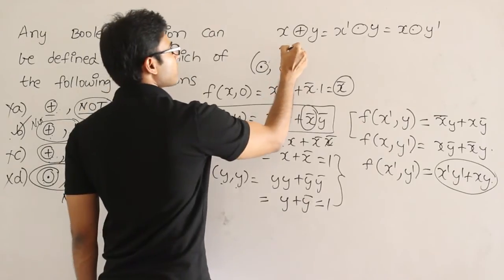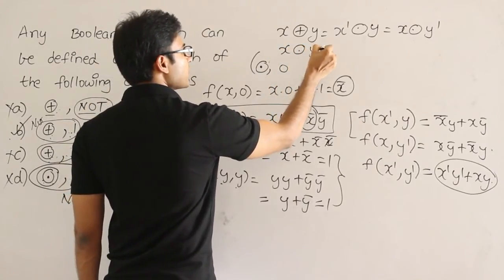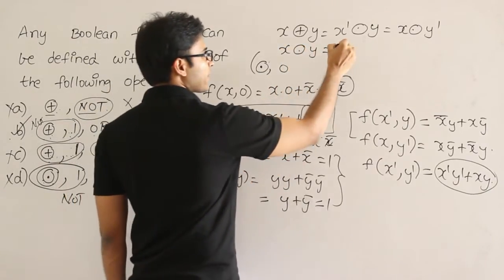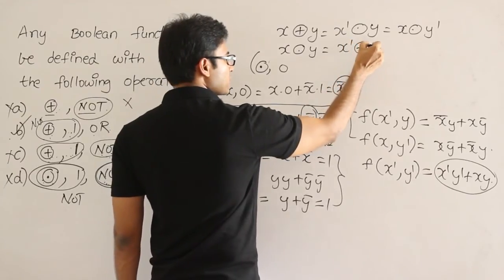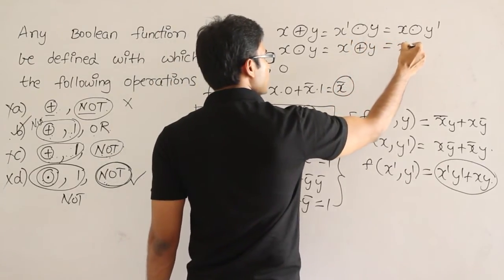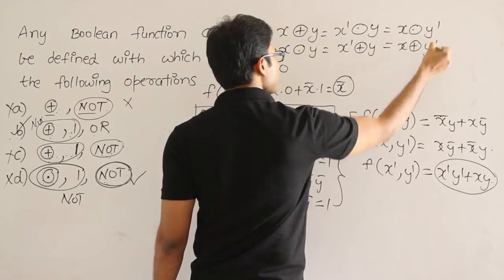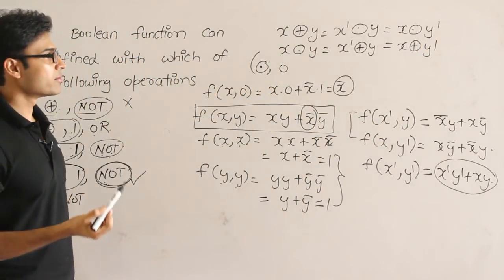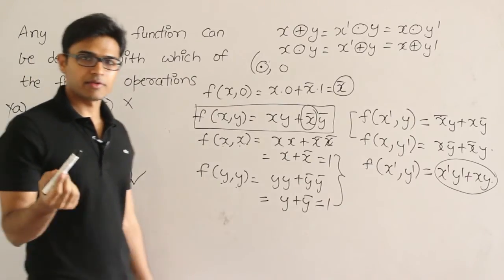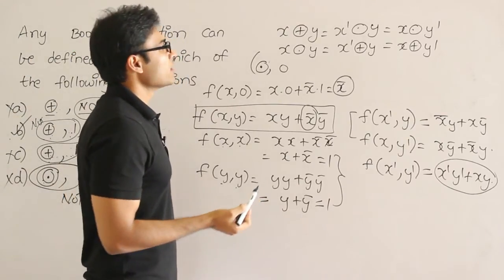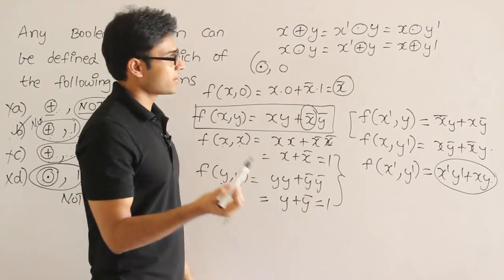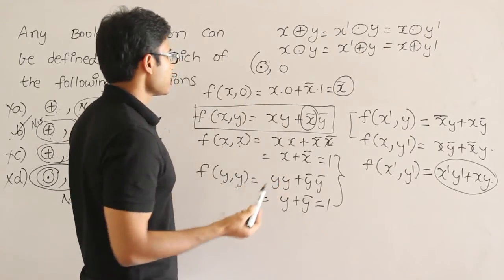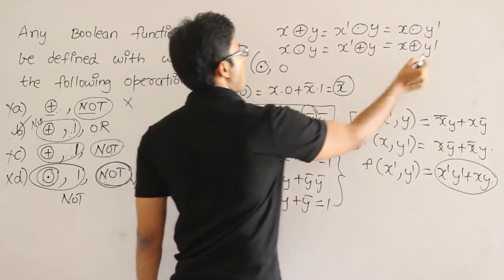And similarly, x exclusive NOR y equal to x prime exclusive or y, that equal to x exclusive or y prime. Maybe just observe it, you need not memorize it, just if you could remember it, it is fine, because some of the options might contain this. Anyway, you could substitute the values and verify in the exam, but still if you could remember it, it is better.